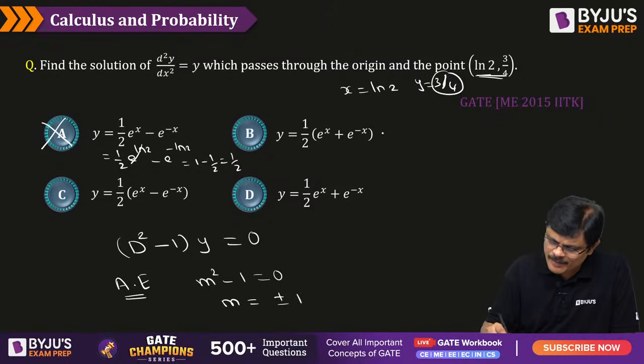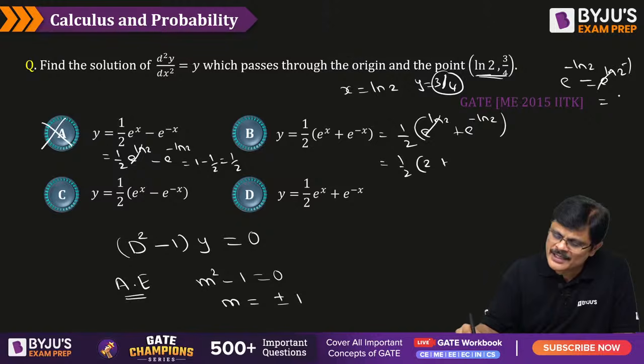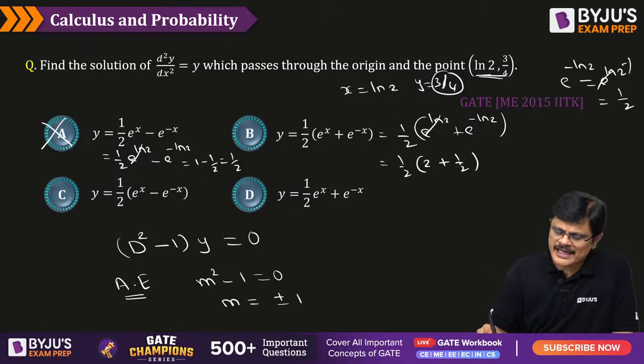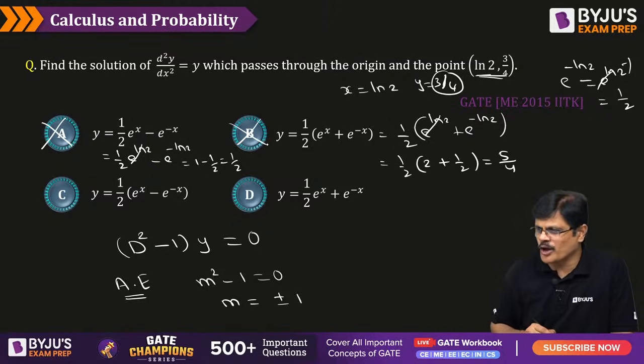Let us see option B. 1 by 2, e power log 2 plus e power minus log 2. e power log 2 means 2. And e power minus log 2 is e power log 2 to the power minus 1, e and log cancel, 2 power minus 1 means 1 by 2. So you get 5 by 2 into 1 by 2, that is 5 by 4. But you want 3 by 4, so even this option is wrong, my dear friends.